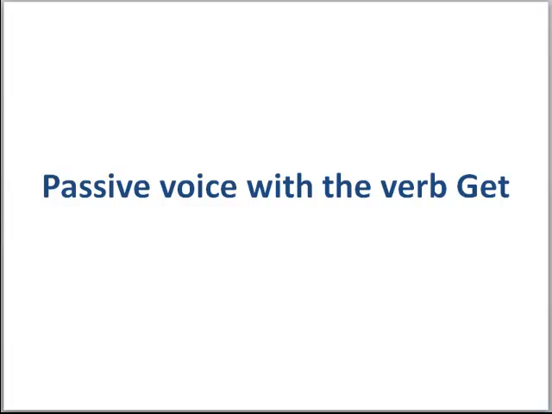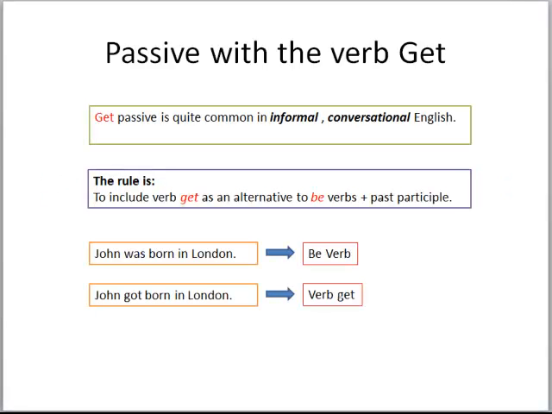So how to use the verb get with passive voice? Okay, in passive voice, the verb get is quite common in informal and conversational English. So the rule is to include the verb get as an alternative to the verb to be, plus of course past participle.